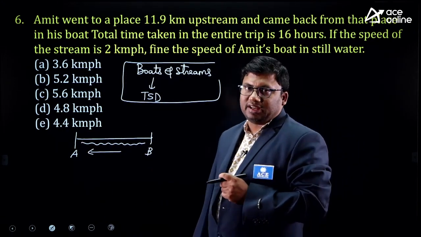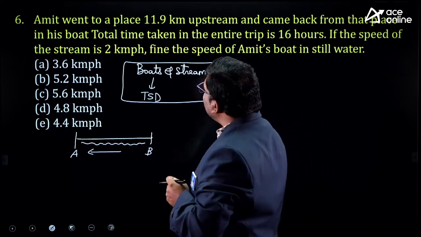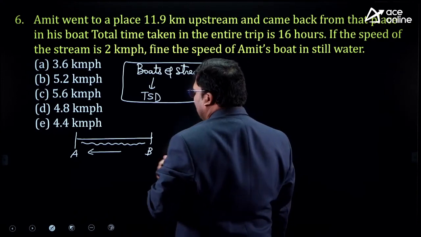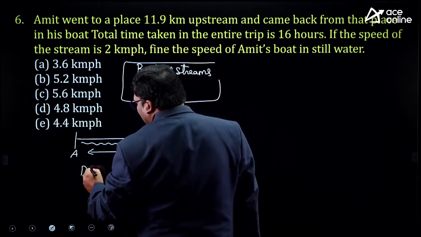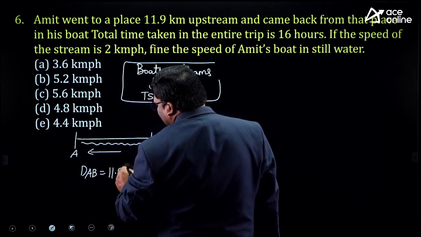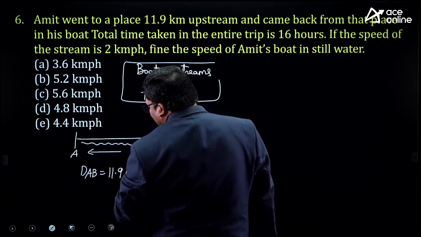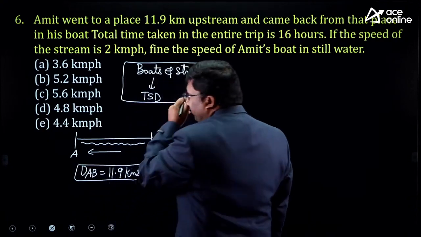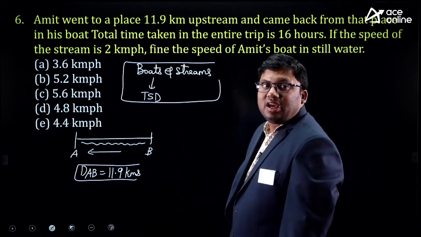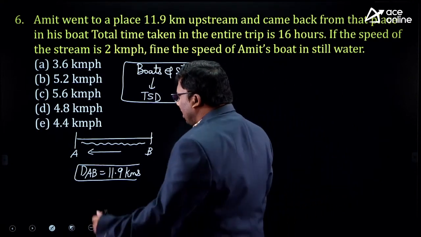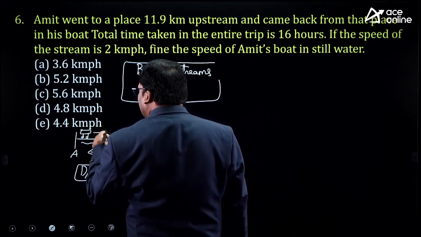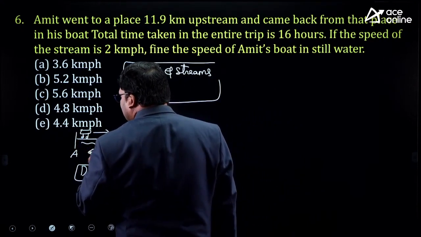Amit is at point A. He went to a place 11.9 kilometers upstream. The distance from A to B, or B to A, is 11.9 kilometers. When I say upstream, that means the boat is moving in this direction, and the water is coming in this direction.